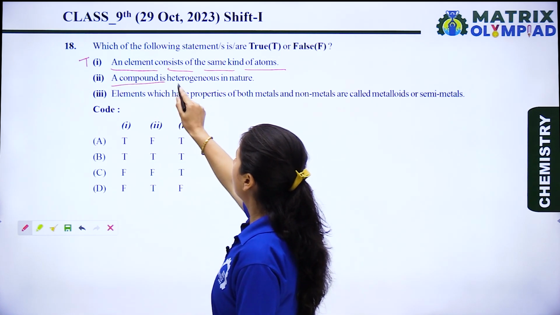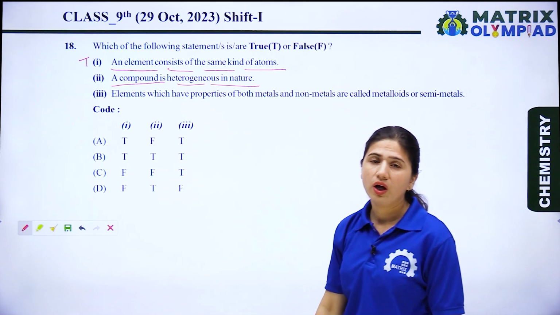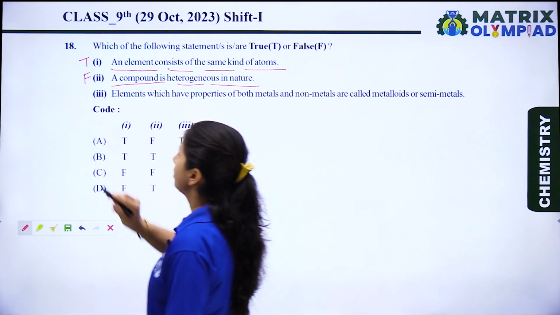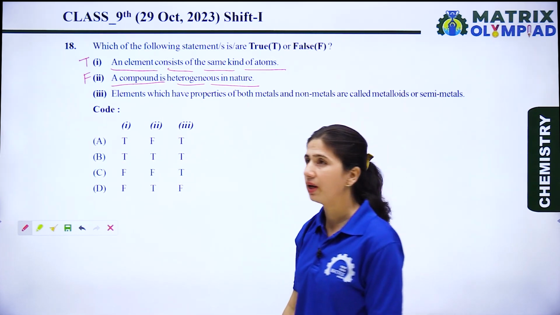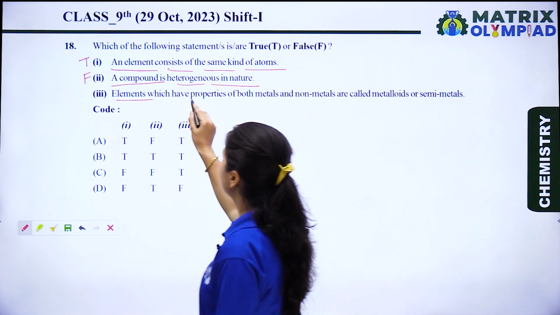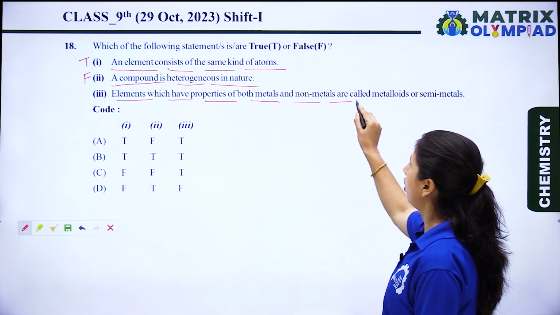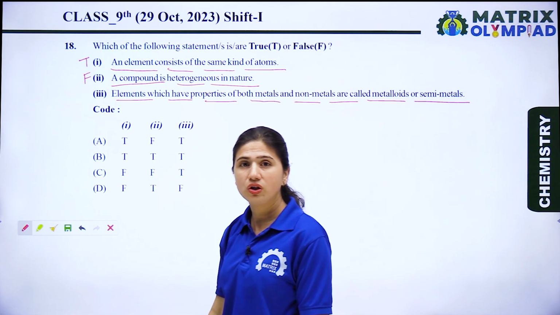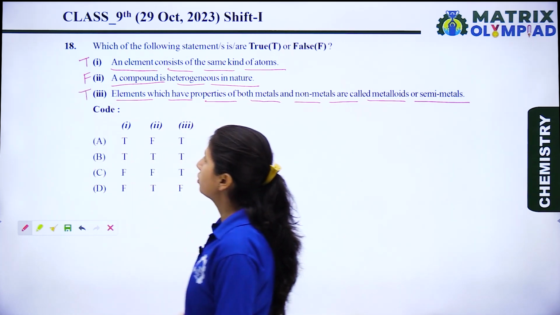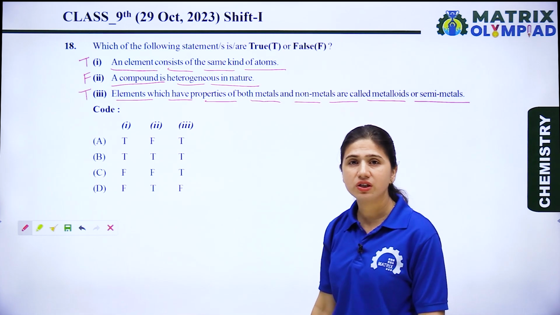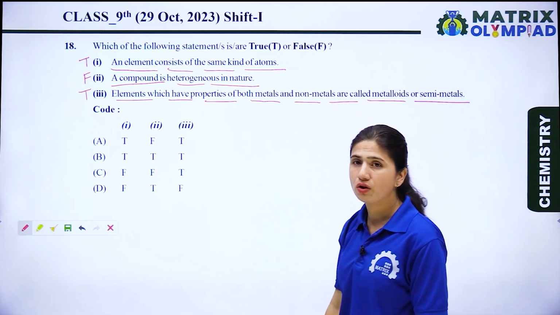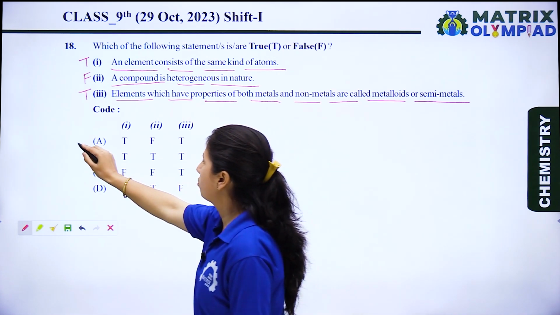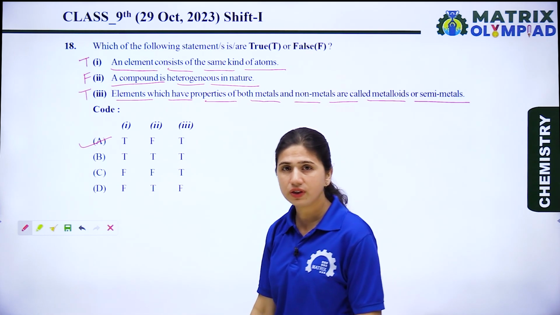Second is, a compound is heterogeneous in nature. No, a compound is homogeneous in nature. So the second statement is a false statement. Now let's see the third. Elements which have properties of both metals and non-metals are called metalloids or semi-metals. This is also a right statement. So statement first is true, statement second is false, and statement third is true. So true, false, true. Option A is the right option for this question.